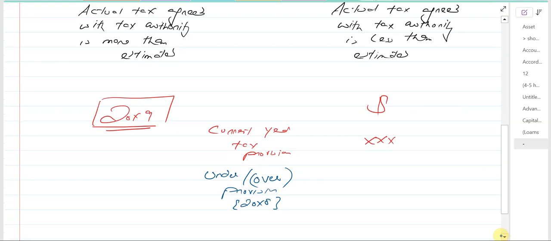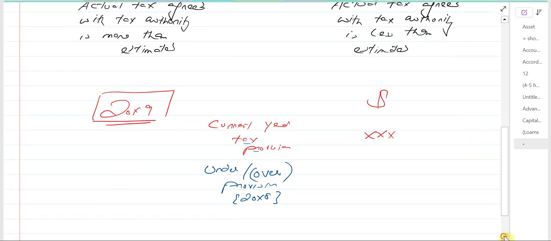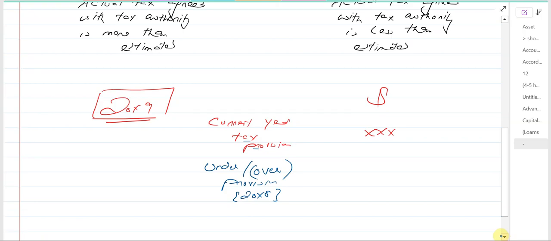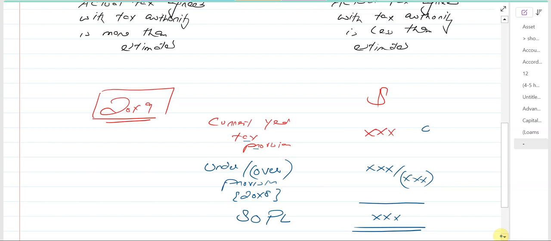So in 20x9 we have the current year tax provision, which is the current year estimated tax of 20x9, and from the previous year we have the under or over provision. Under provision means you recorded less expense, so you need to add that to the current year expense. Over provision means you recorded more expense, so you are going to deduct that figure from the current year tax. So under provision increases the current year tax charge, and over provision decreases it. This is the figure that is going to be recorded in the statement of profit or loss, and this is the figure that is going to be recorded in the current liability.